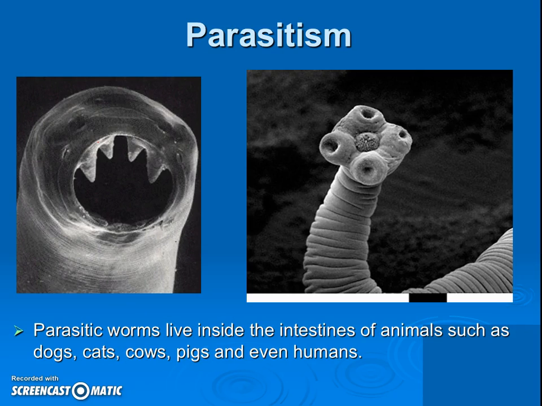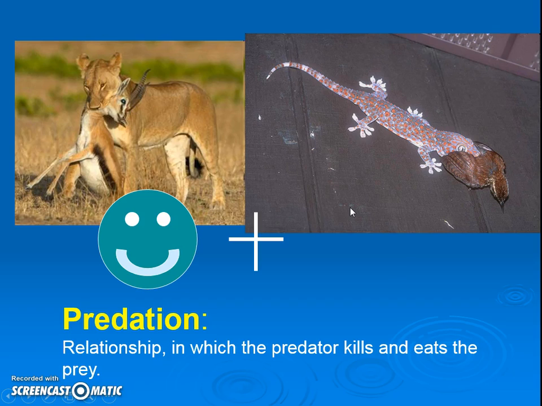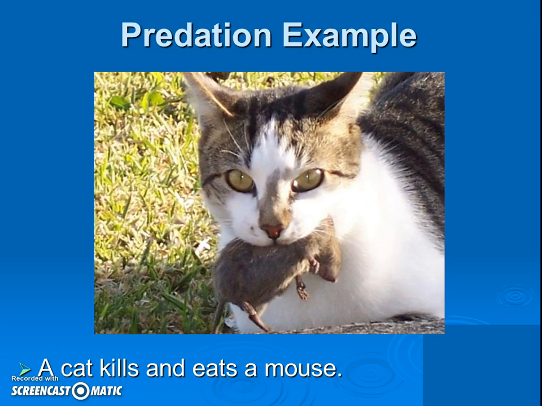Okay, last but not least, oops, we're not going to do that one. We're going to have predation. Predation is a relationship where the predator is going to kill its prey. All right? Predator kills the prey. Unlike parasitism, there is death going on here. Sad day. So one's happy, other one's dead. Boom, boom. So our example here could be anything. Could be a gazelle and a lion, but here I have a cat and a mouse. Oh, so sad.